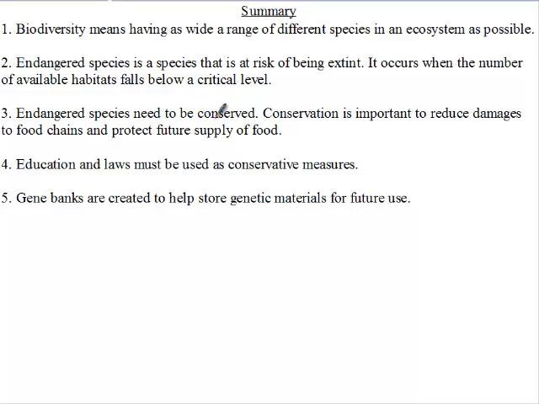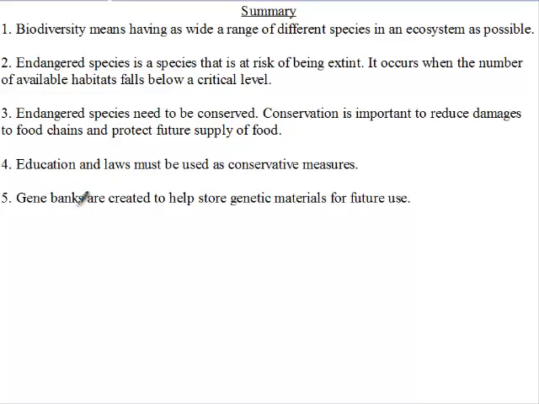Now, conservation is very important. It helps reduce damage to food chains and protects future food supply. Education and laws must be used as conservation measures. We can educate people on the need for conservation. We can use laws to regulate the activities of people to prevent them from killing animals or cutting down trees.